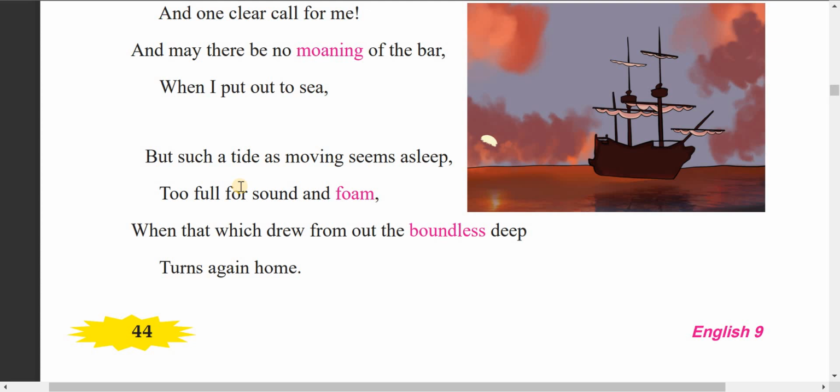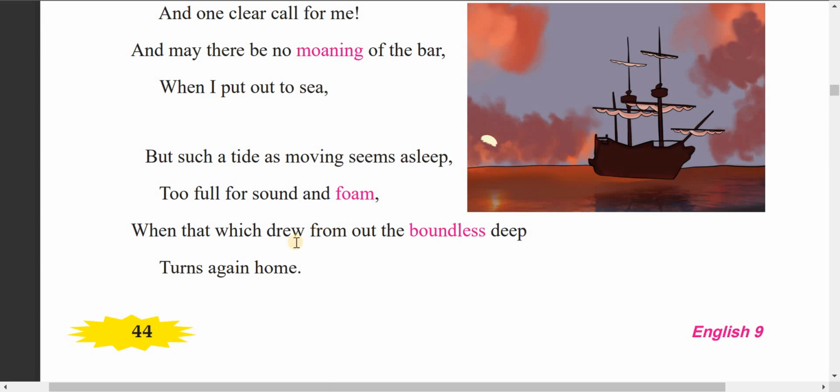It seems asleep. When that which drew from out the boundless deep turns again home. Boundless means having no boundary, unlimited.